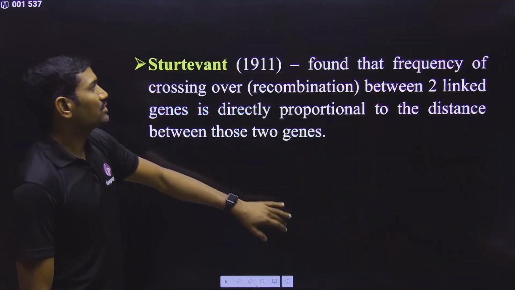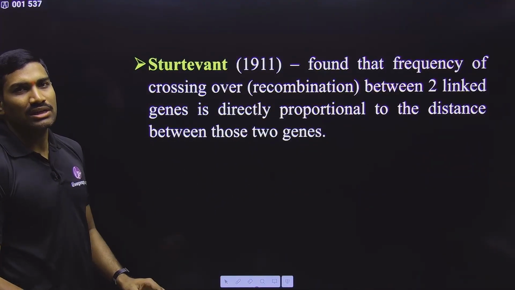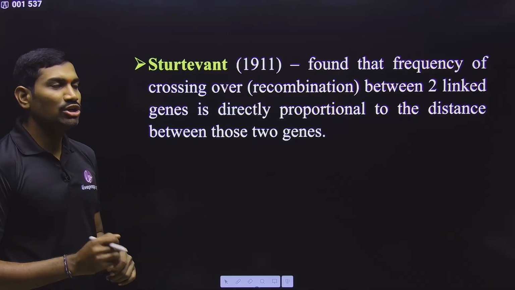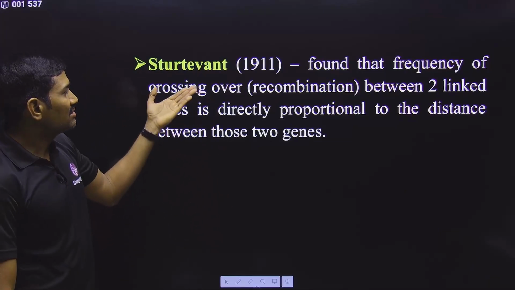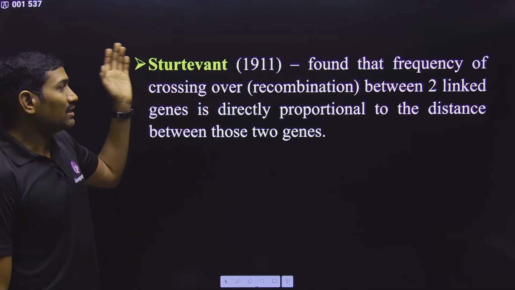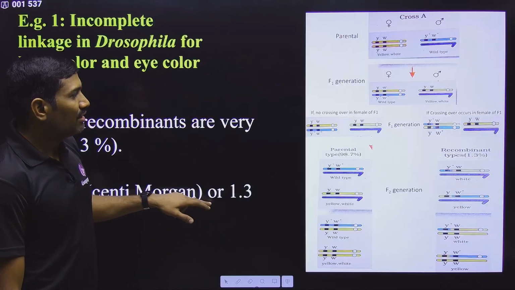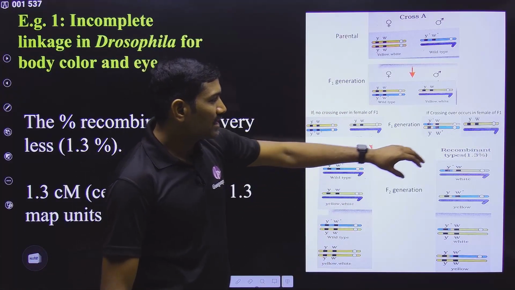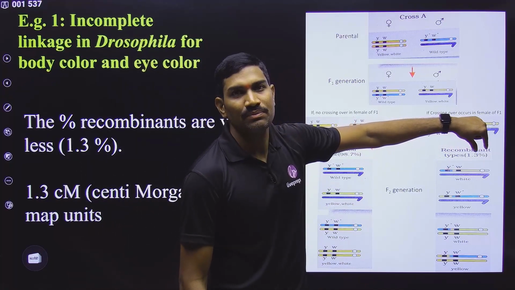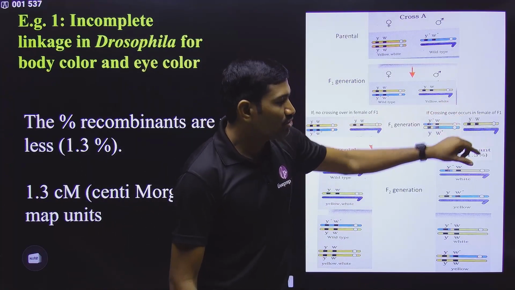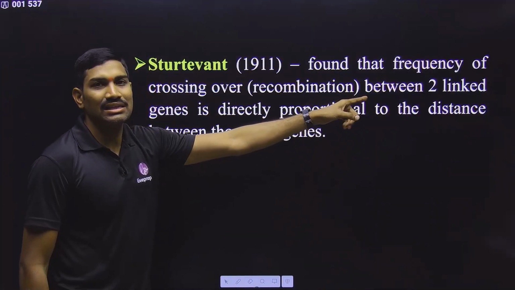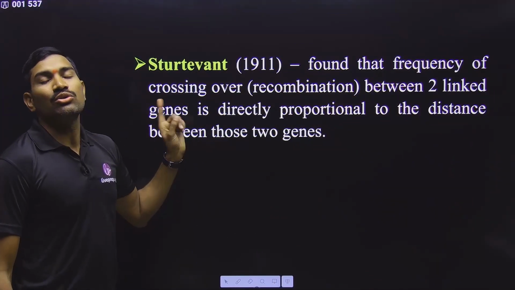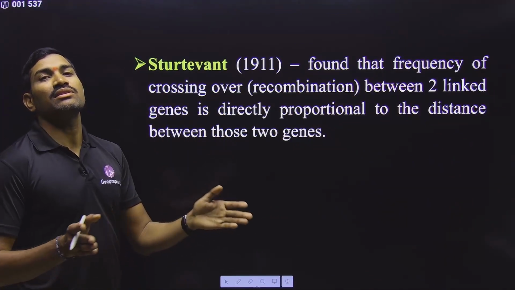First we are talking about cross A. But before going to cross A, we need to talk about another scientist, whose name is Sturtevant. What Sturtevant did is, when doing a genetic cross, we get some percentage of recombinants. Whatever percentage of recombinants we get, the same value he used to denote the distance between the genes.